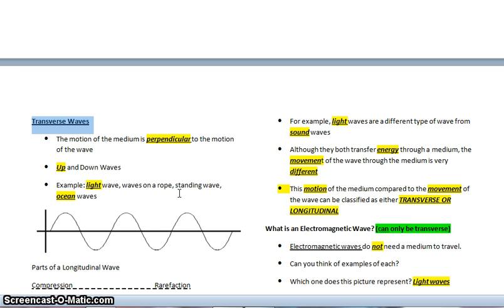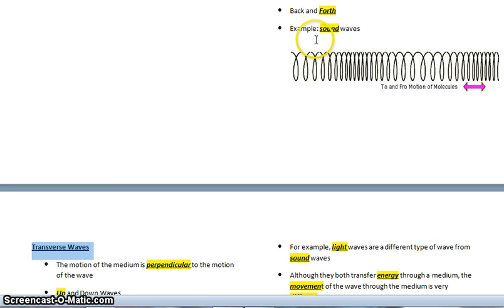Also, we talked about a stadium wave being a transverse wave. If the people have to stand up and sit down, that will create a transverse wave. But it can also create a longitudinal wave if the people just sway from side to side instead of standing up and sitting down. If they just move from left to right or right to left, they could create a longitudinal stadium wave.